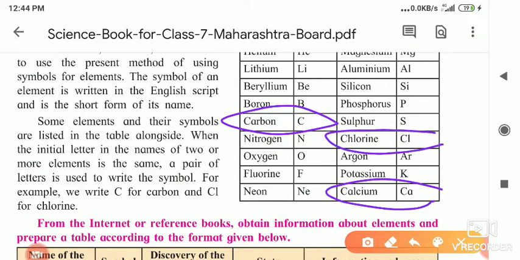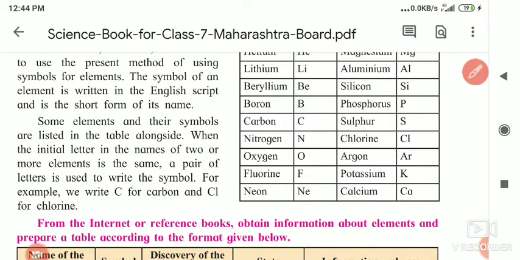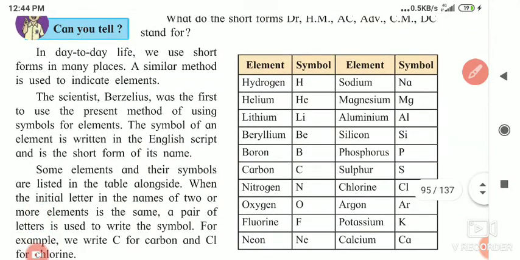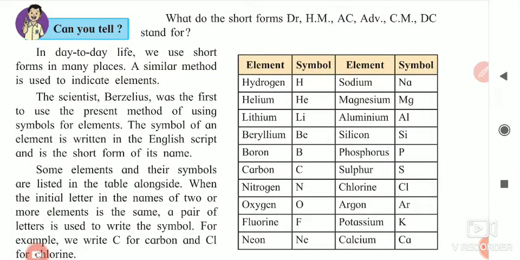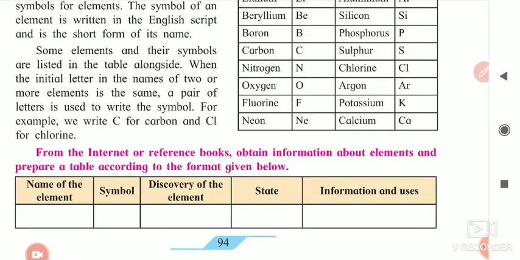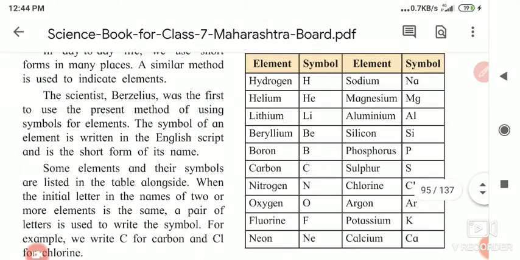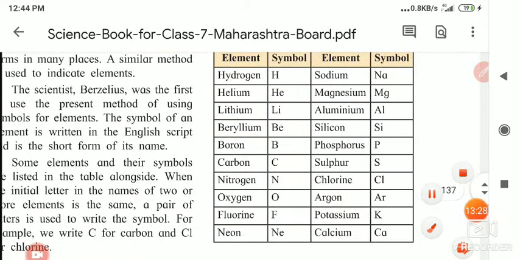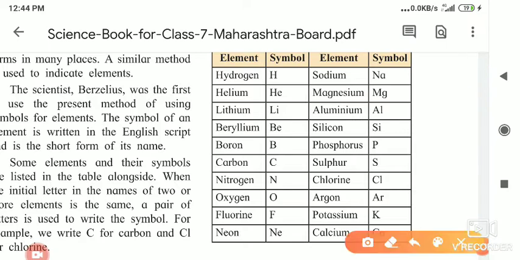So for calcium they chose the first and second letter of its English spelling, and for chlorine the first and third letter to represent chlorine. This way was chosen by Berzelius for understanding the symbols of the elements. Today your work is that you have to learn all these symbols in this box, because it is very important.